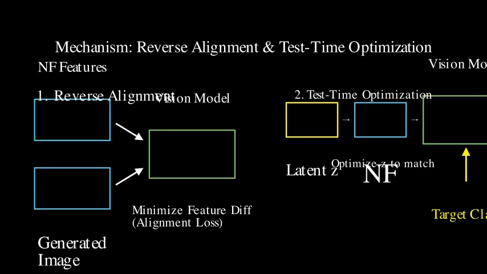Furthermore, the authors introduce a novel, training-free, test-time optimization. By perturbing the latent code Z and optimizing for a specific class embedding from the vision model, they evaluate how easily the NF can generate images of that class. This provides a direct measure of the NF's embedded semantic knowledge and serves as a diagnostic tool.